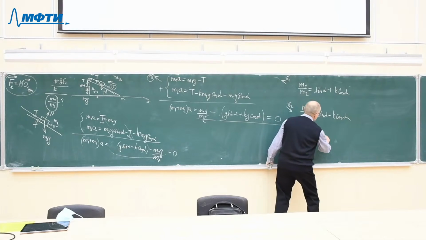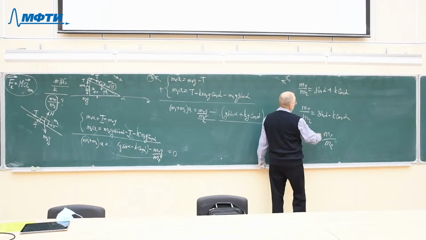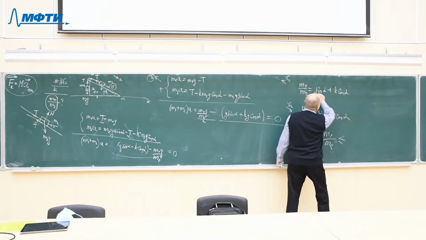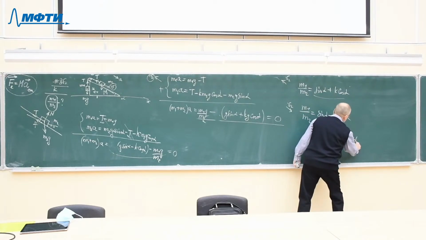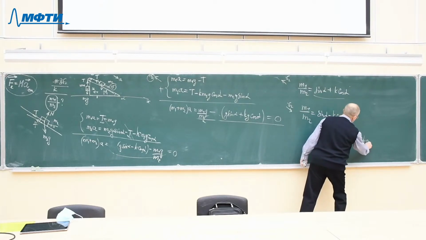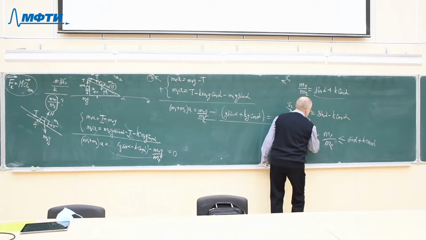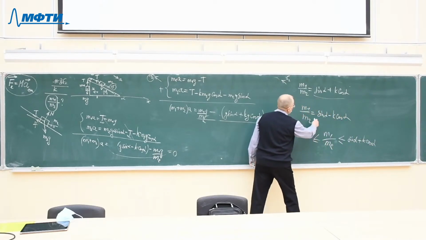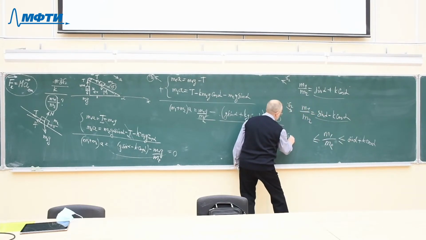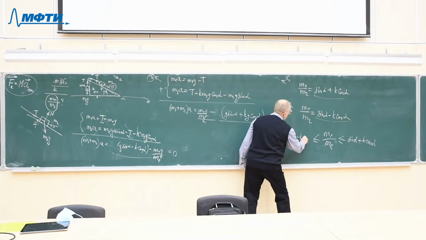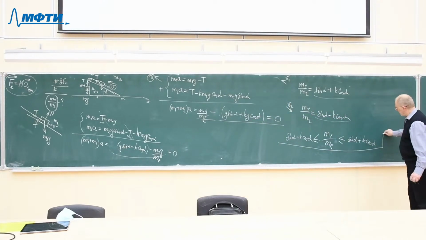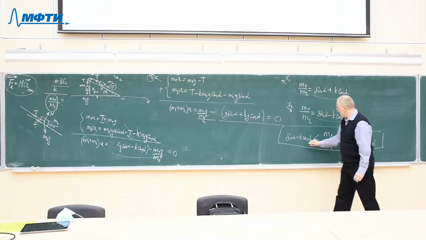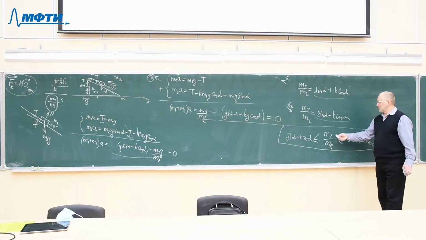So if the masses are such that they are somewhere in between, less or equal to this expression sine alpha plus k cosine alpha, or larger than this expression sine alpha minus k cosine alpha, then the bodies will not move.